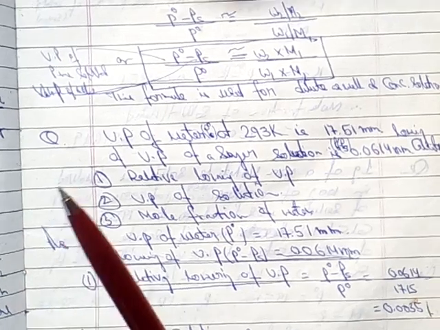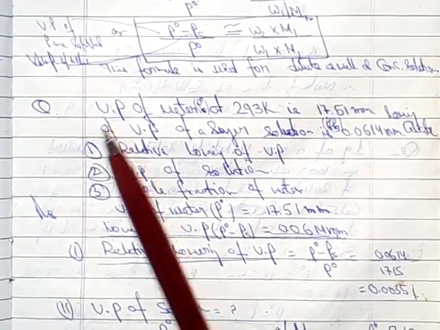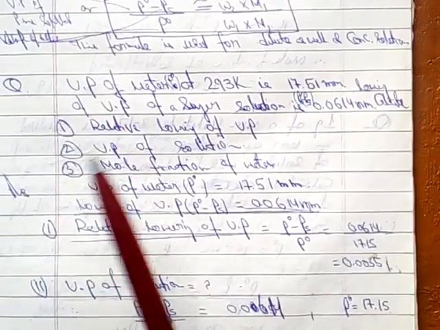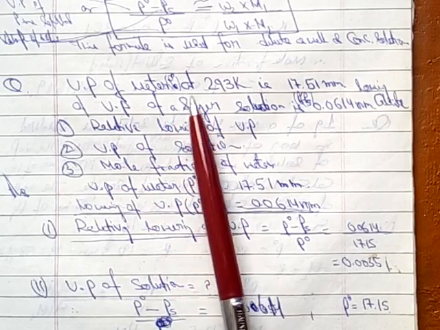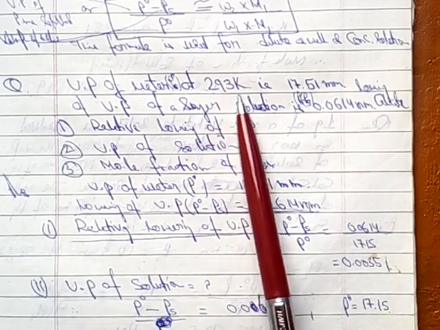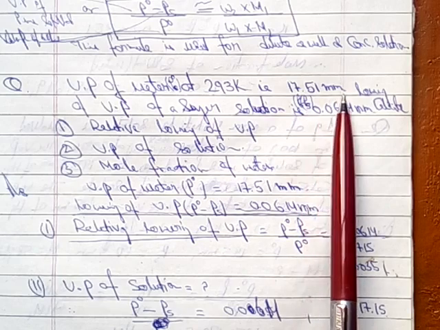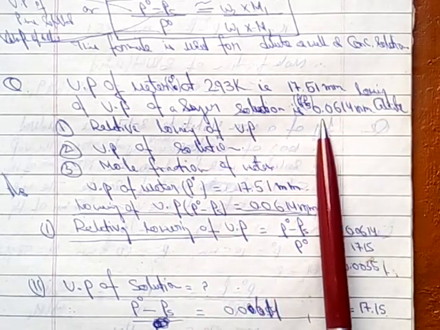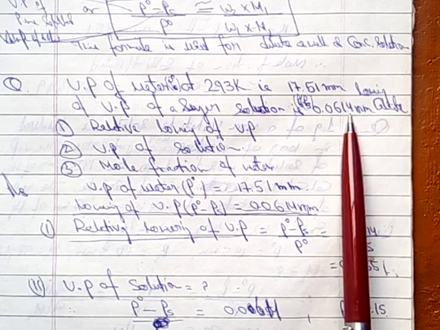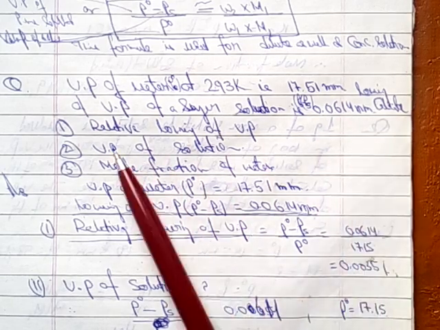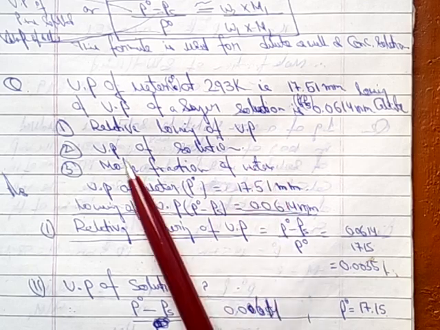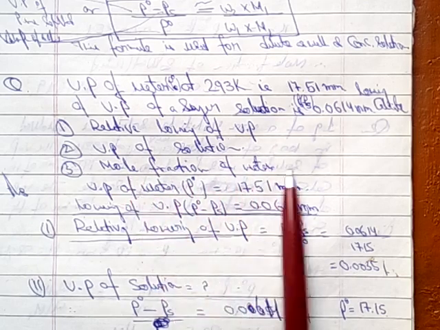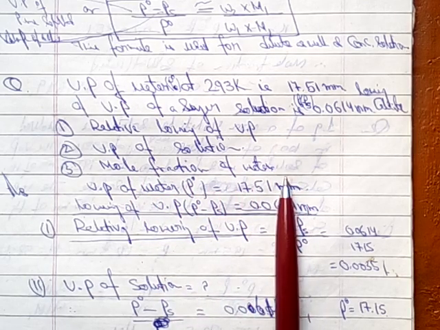Now one numerical is based on this. The vapor pressure of water at 293 Kelvin is 17.51 mm. The lowering of vapor pressure of the sugar solution is 0.00614 mm. Calculate the relative lowering of vapor pressure of the solution, the mole fraction of water, and so on.